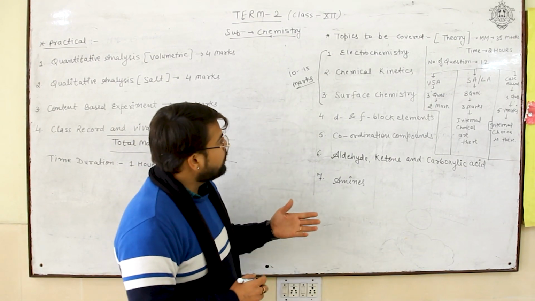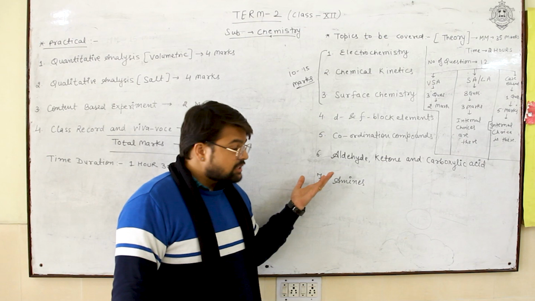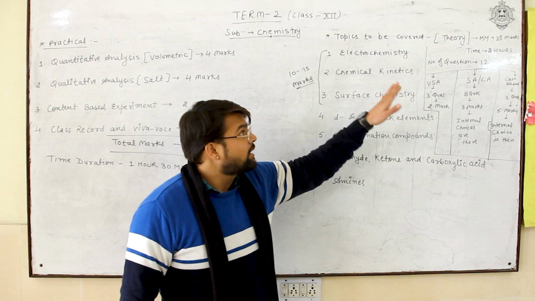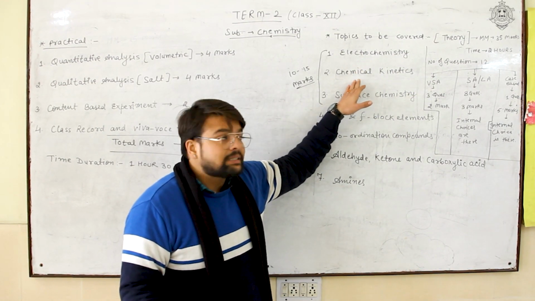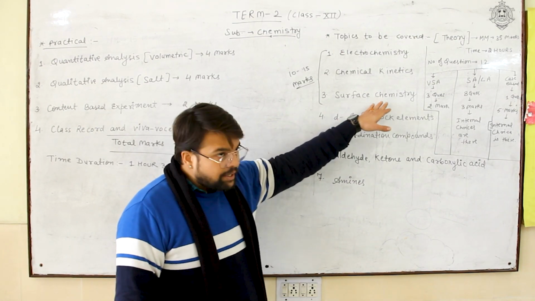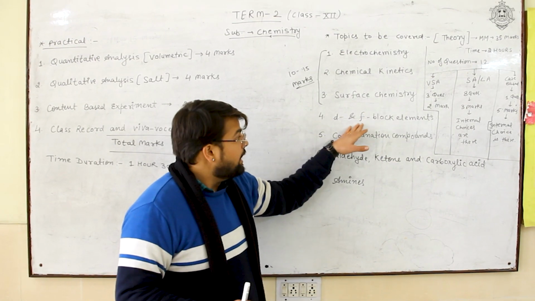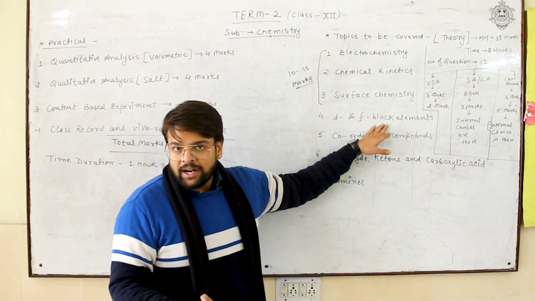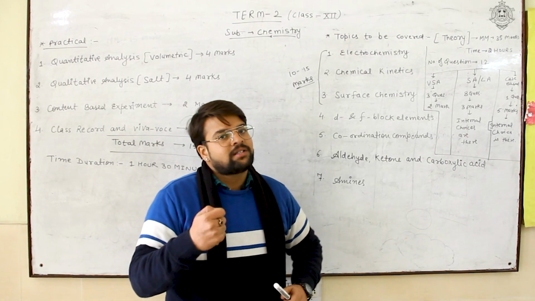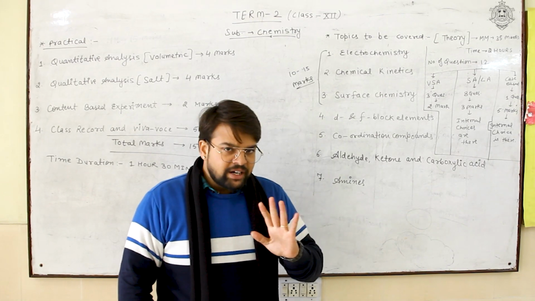If we go for the more important topics in the chapters given in the syllabus, as I have already told, there will be the Nernst equation in electrochemistry, and rate of reaction based questions in chemical kinetics. In surface chemistry, adsorption, colloids and salt preparations will be important, and there is the Hardy-Schulze law, which is based on coagulation. In the D and F block elements, oxides are not there this time, though each and every year there used to be a question from the oxides. So generally you can go for the physical properties and chemical properties of D and F block elements.